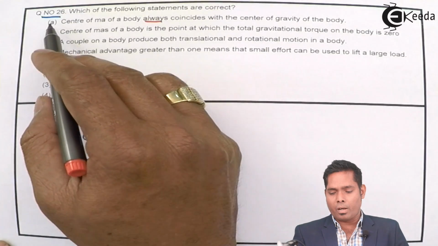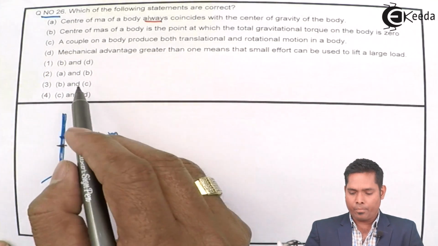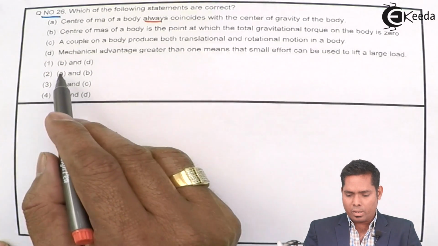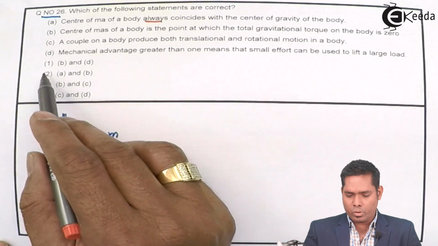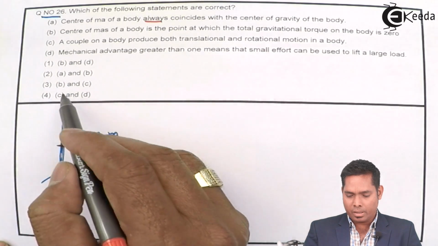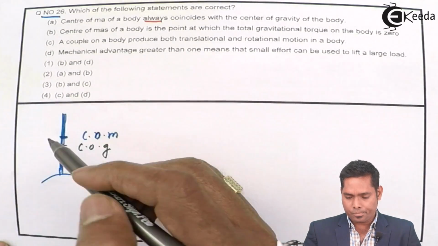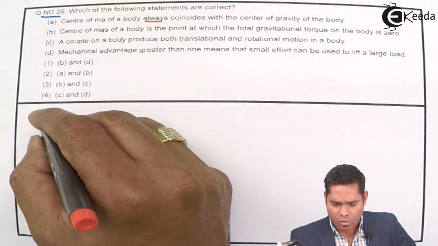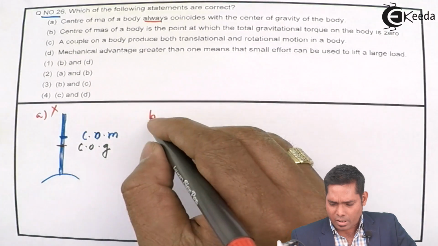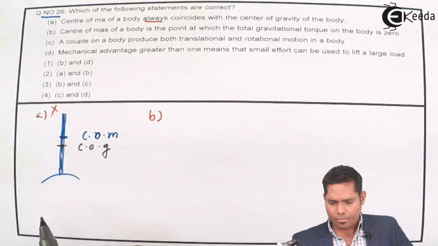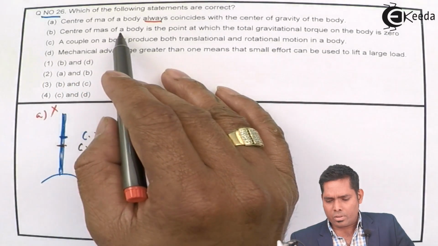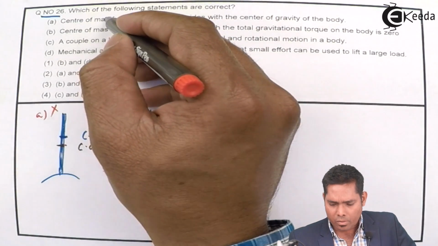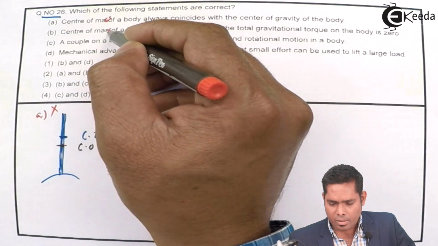So option number 1 is not a correct one. So therefore A is not the answer. The 2 is never the answer because A is there. This is not the answer. So let us say the A part is wrong. Let us check the B part. Center of mass, here you write double S, here single S.